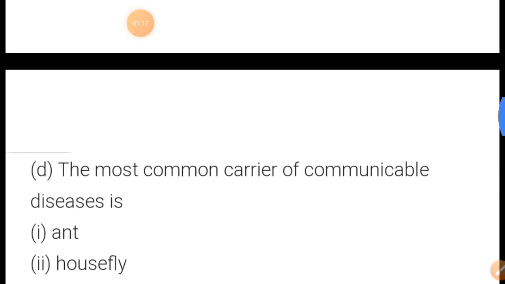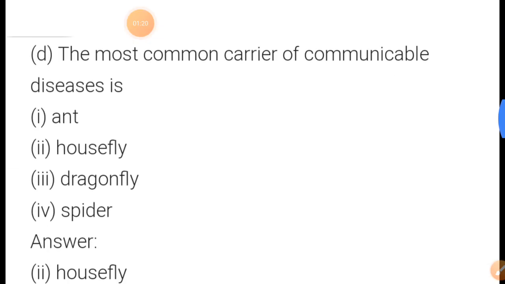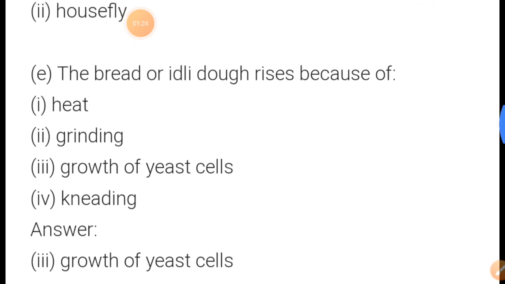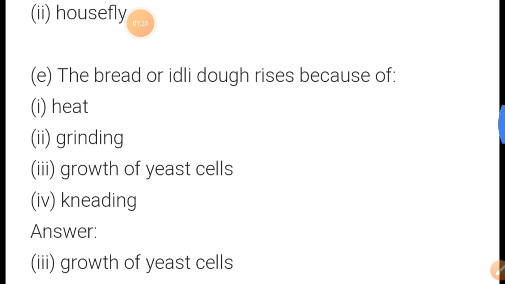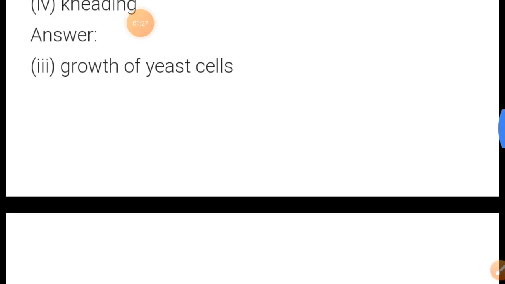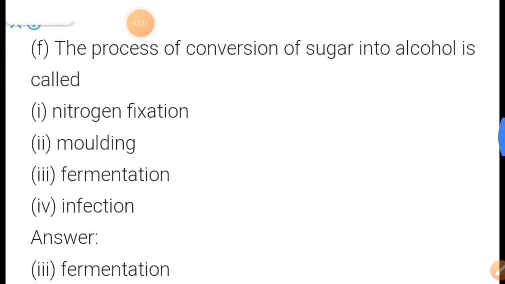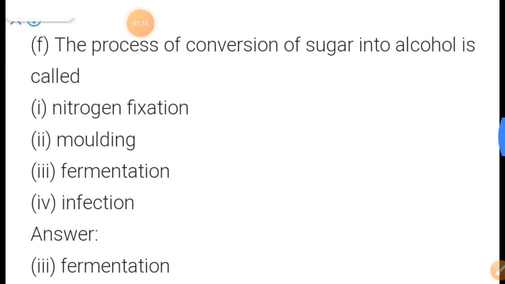The most common carrier of communicable disease is the housefly. The bread and idli dough rises because of the growth of yeast cells. The process of converting sugar into alcohol is called fermentation.